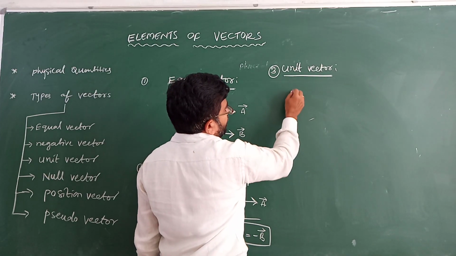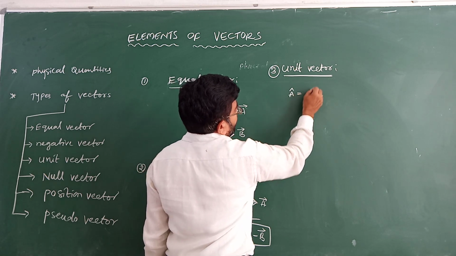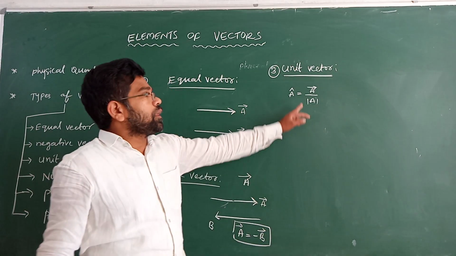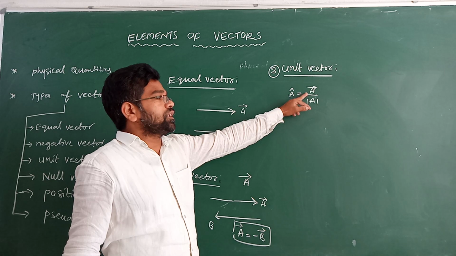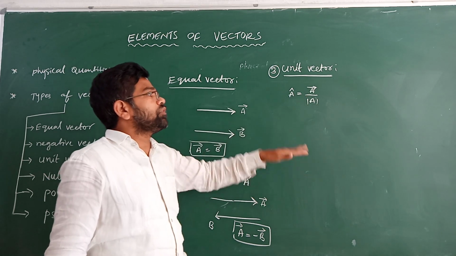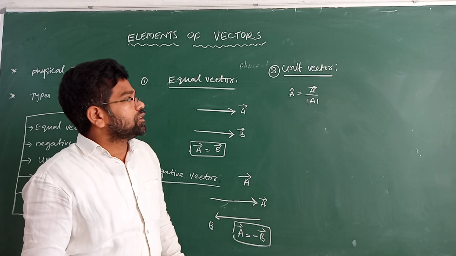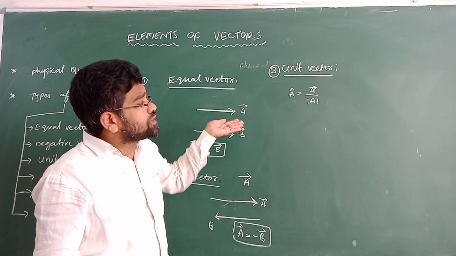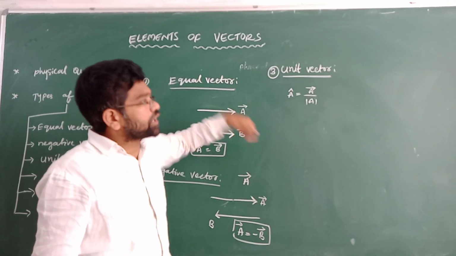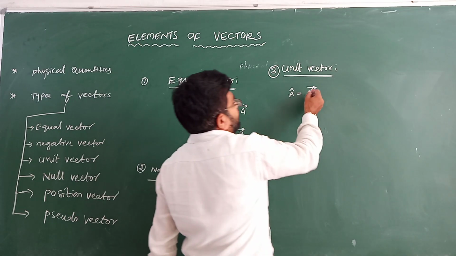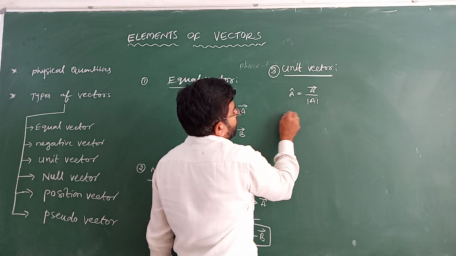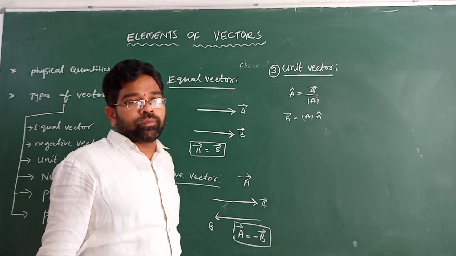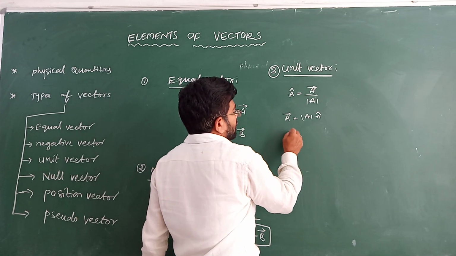A unit vector is denoted by A cap, which is equal to A vector divided by mod A, the magnitude of A. Suppose A bar is a vector, when it is divided by its magnitude, we get the unit vector. So A cap is equal to A vector by mod A. We can write A bar vector is equal to mod A into A cap. A cap is nothing but the unit vector. Unit means 1. So the magnitude of A cap is equal to 1.